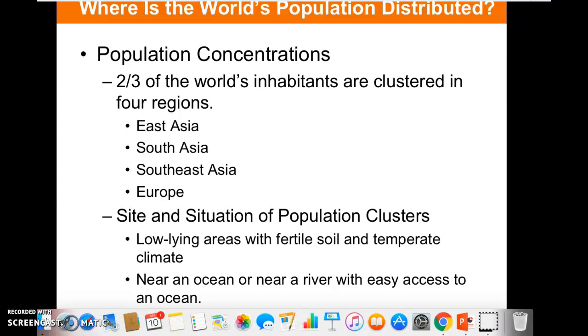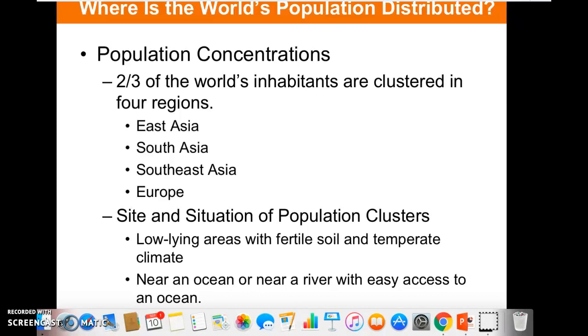And so North America isn't going to make the cut, even though within North America you have the United States, one of the most populous countries, and then Mexico, which is also one of the most populous countries. So the regions will be East Asia, South Asia, Southeast Asia, and then Europe. And we know that when you look at it at a larger scale, it might change that perspective.